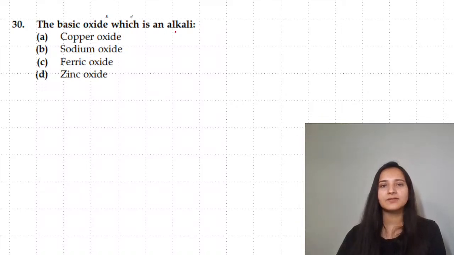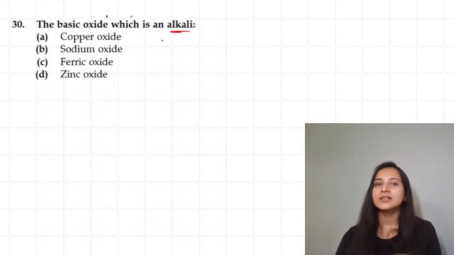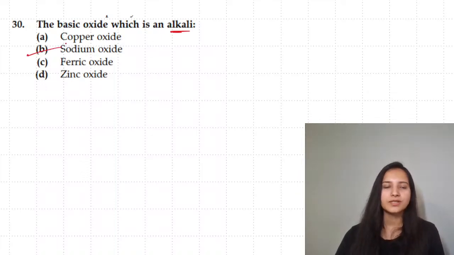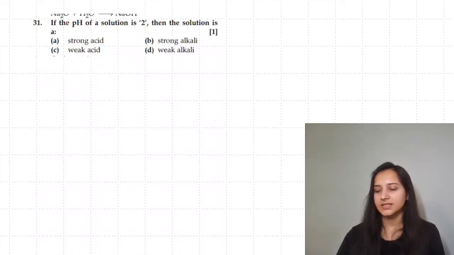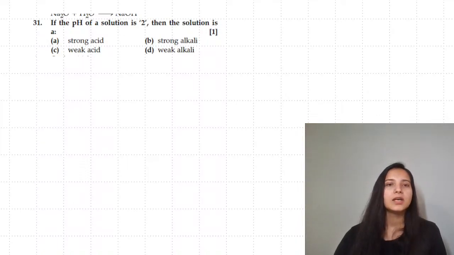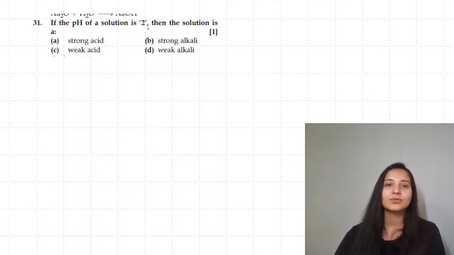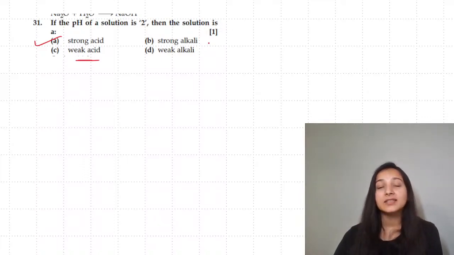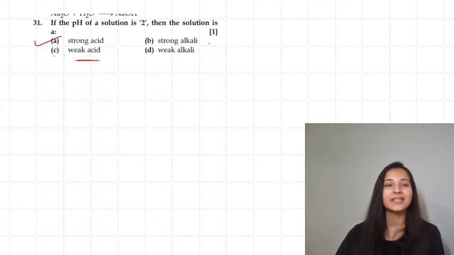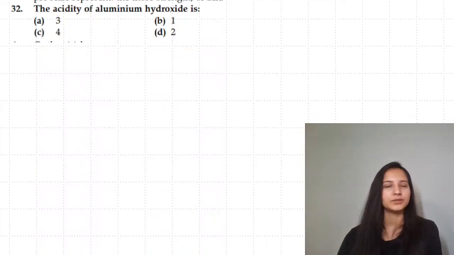The basic oxide which is an alkali or which can form an alkali. Alkali is the base which can dissolve in water. So sodium oxide will be your answer. The rest of the oxides were not water soluble. If the pH of a solution is 2, it is going to be a strong acid. Weak acids will have pH of more than 3. Strong alkalis will have 13 to 14. Weak alkalis will have 10, 11, 12.